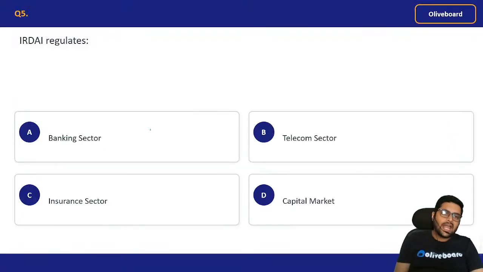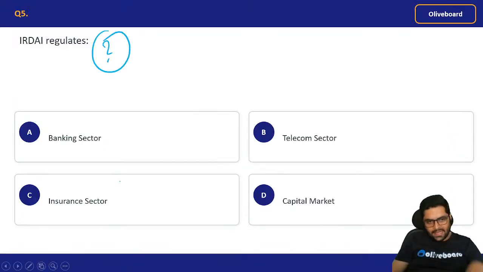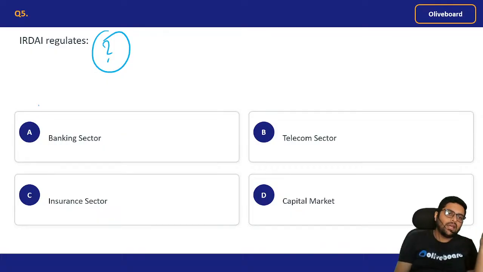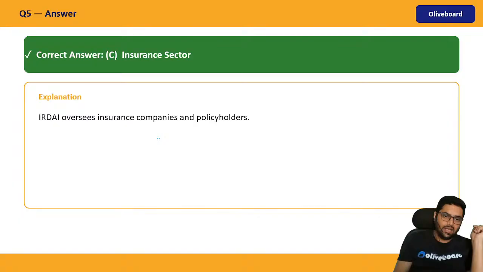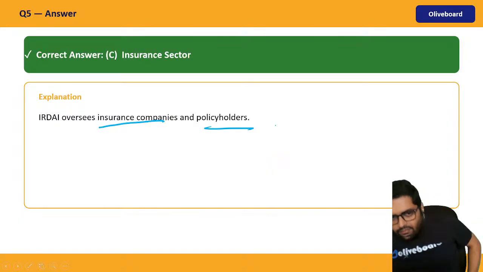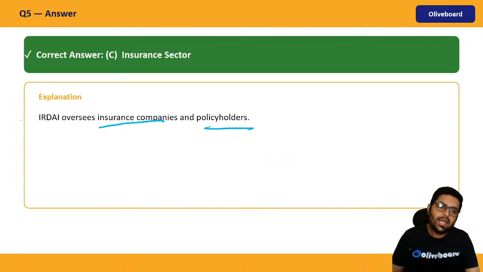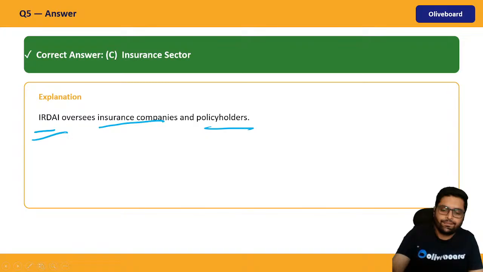IRDAI regulates what? Banking sector, telecom sector, insurance sector, or capital market? Which one? I say you can make it out. Insurance Regulatory and Development Authority of India, right? IRDAI oversees insurance companies and policyholders.